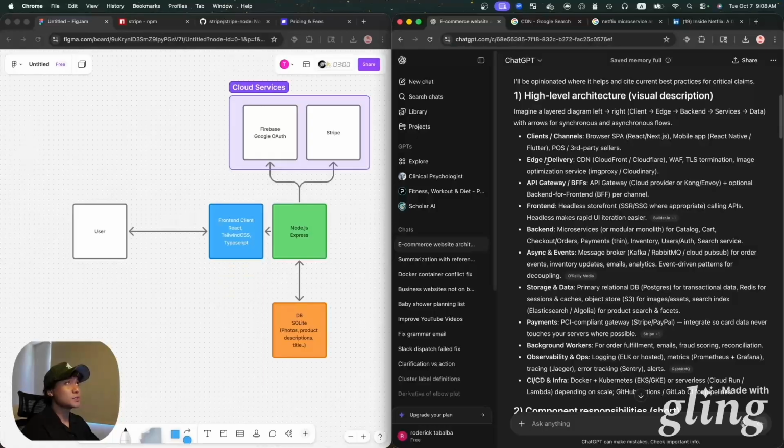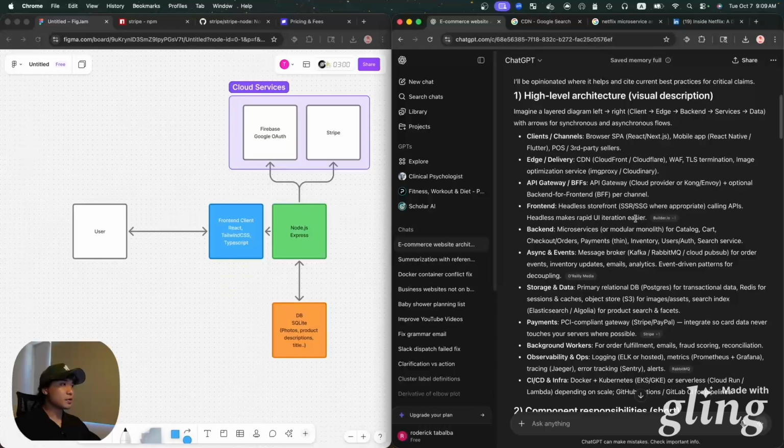I just learned how to use Nginx. I'm not sure if I'm pronouncing that correctly. I was using Nginx as a proxy just to serve my web page on a port that can be publicly hosted using a domain name. I didn't know that it was also a load balancer. So some of the tools that you're already using are implemented into, or represented as, some of these other things. If you just use AWS, I think it kind of handles this in the background anyway. So front end, this is a headless storefront, calling APIs.